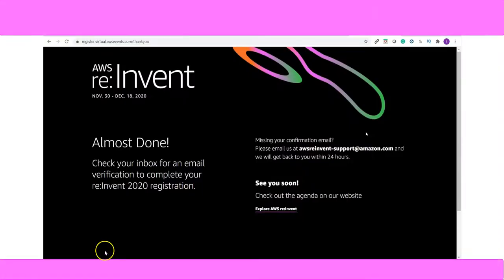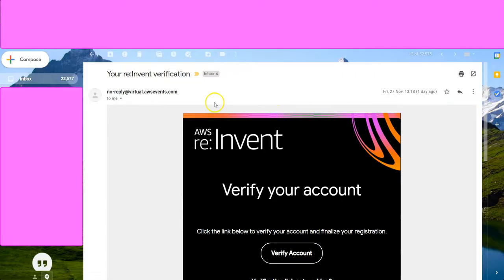After clicking the register button, you will come to a screen like this, where it will mention that it is almost done, and you will be receiving an email in your inbox, and you need to click on the activation link to complete the verification of your email ID. This is the type of email that you will be receiving for verification.